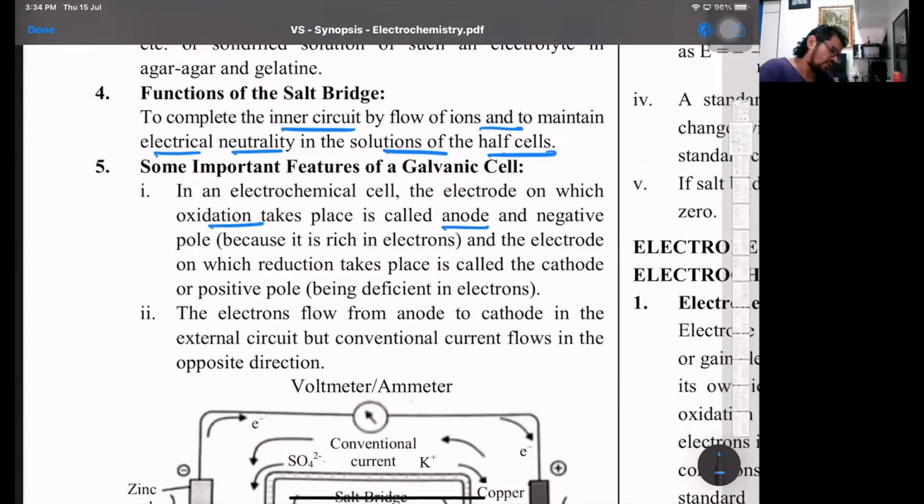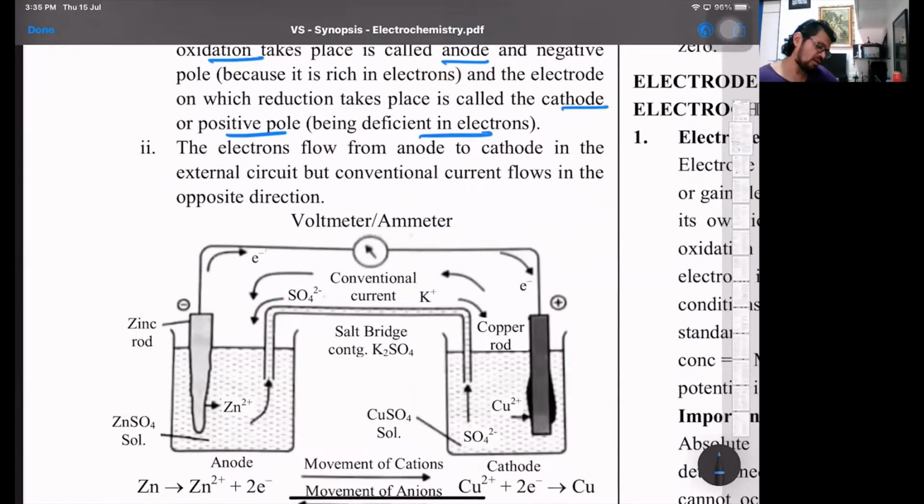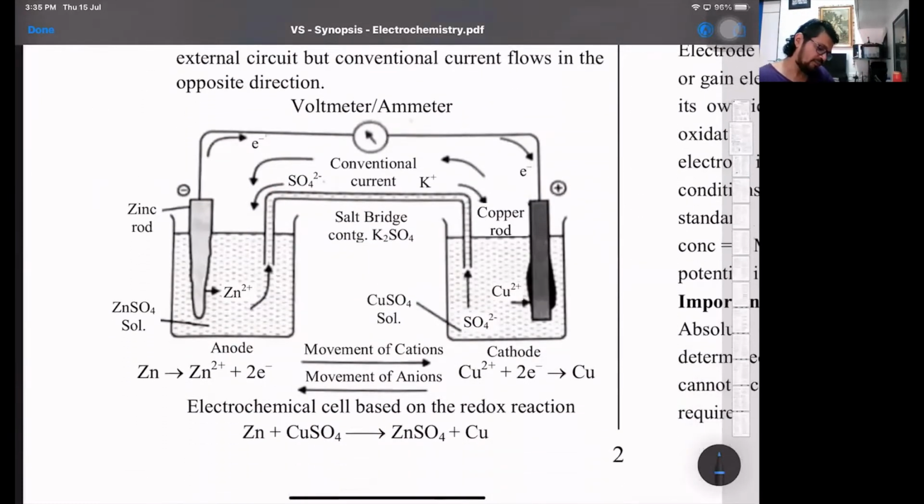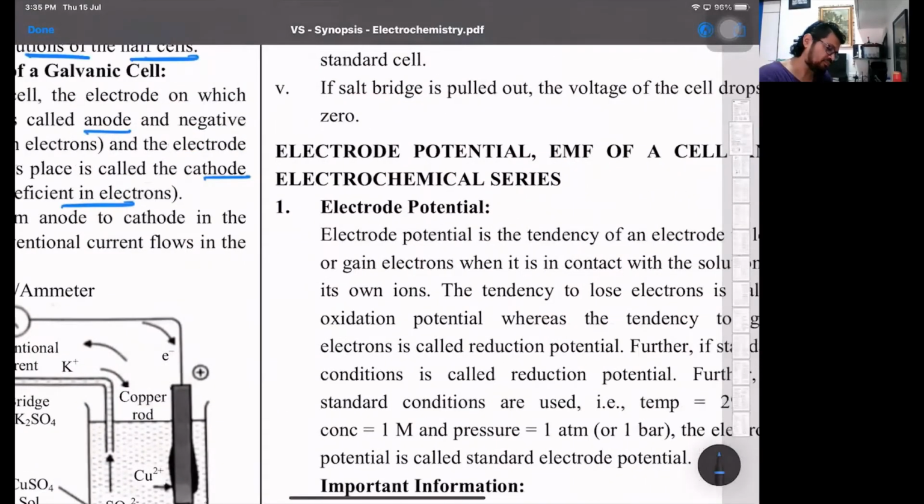Oxidation is basically at the anode, and that's the negative electrode. The cathode is the positive electrode. Why is the anode the negative electrode? Because electrons are generated at the anode and they go out from the anode. That's why the anode is negatively charged. Why is the cathode positively charged in a galvanic cell? Because the cations rush to the electrode to gain those electrons, so the electrode is positively charged. That's basically the diagram part with respect to the Daniell cell.